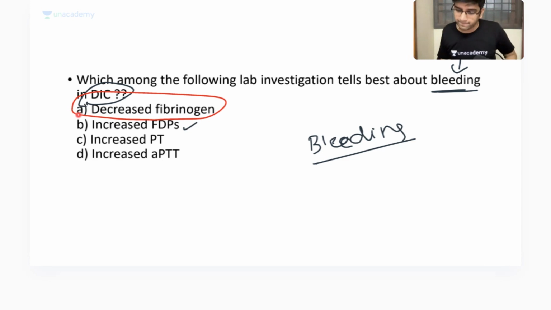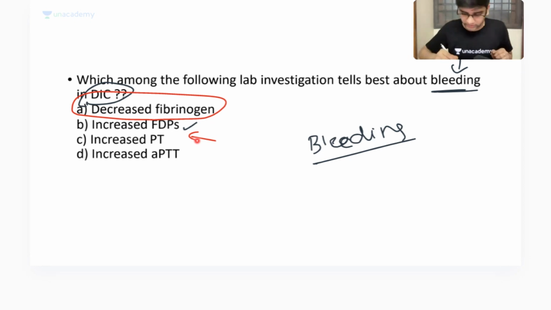Yes, Aditi, clot breaking will occur, that will increase the FDP, fine. But if I say when fibrinogen is absent, do you think clotting will happen properly? Definitely no, right? So the question is about that. DIC is the disease, but I'm not asking for the diagnosis of the disease. I'm asking about the symptom of bleeding. Why is it happening? If the question is about bleeding, it's about decreased fibrinogen and not my FDP or my D-dimer.